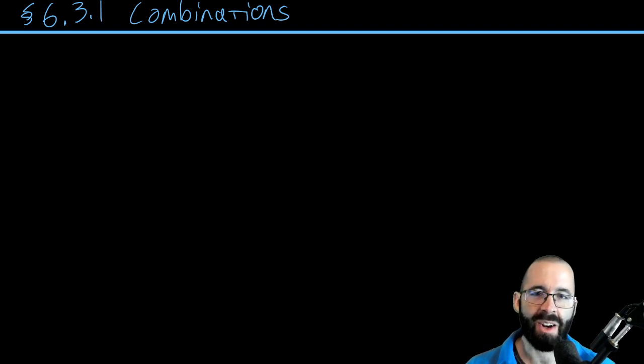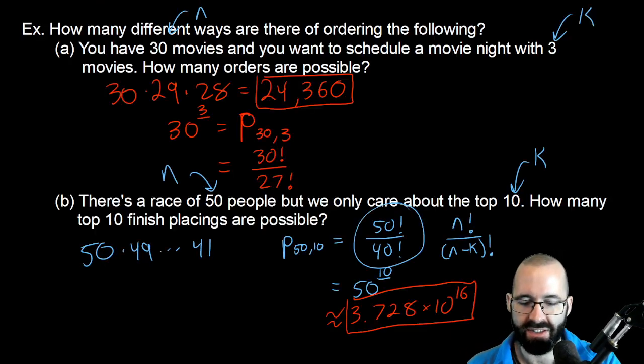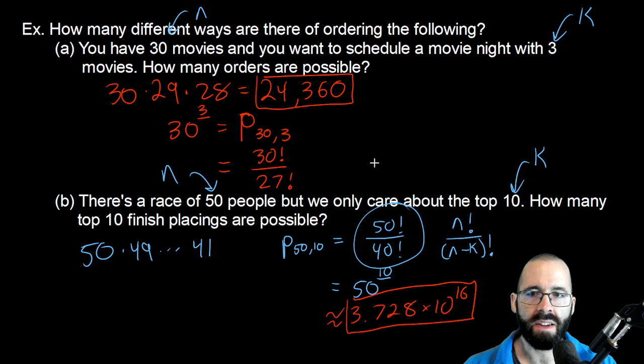I'm excited for this video, and I hope you are too. We're going to talk about combinations. Now, combinations are basically what happens if you have a permutation and the order doesn't matter.